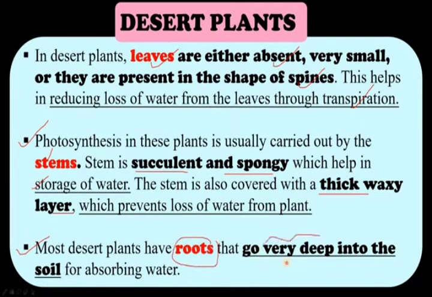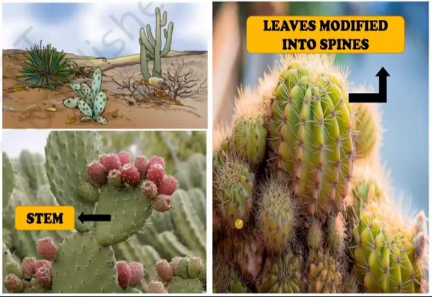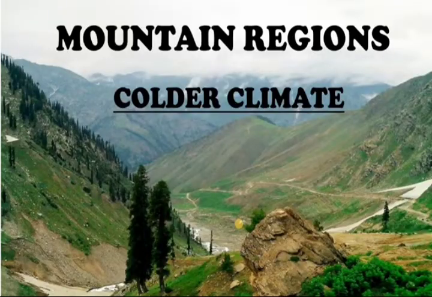Most desert plants have roots that go very deep into the soil for absorbing water. Okay, we know that in desert regions the amount of water is very less, so the roots go very deep. I hope that you understood the differences in the stem and how the leaves are modified into spines and how it stores water. Okay, this is an important peculiarity.